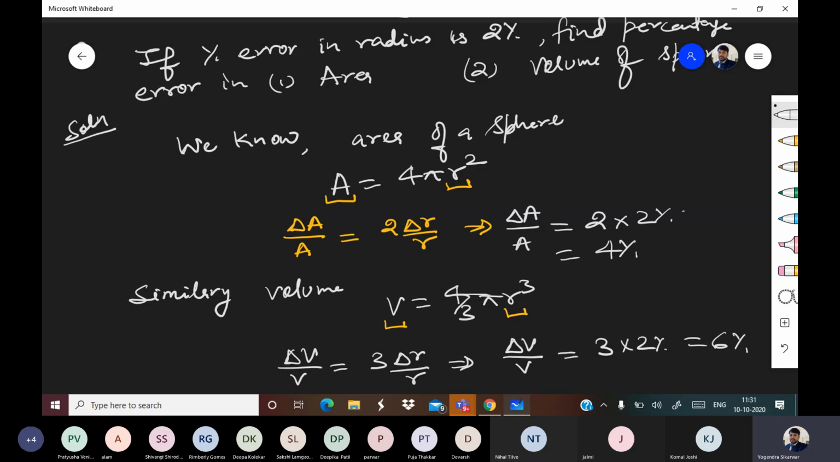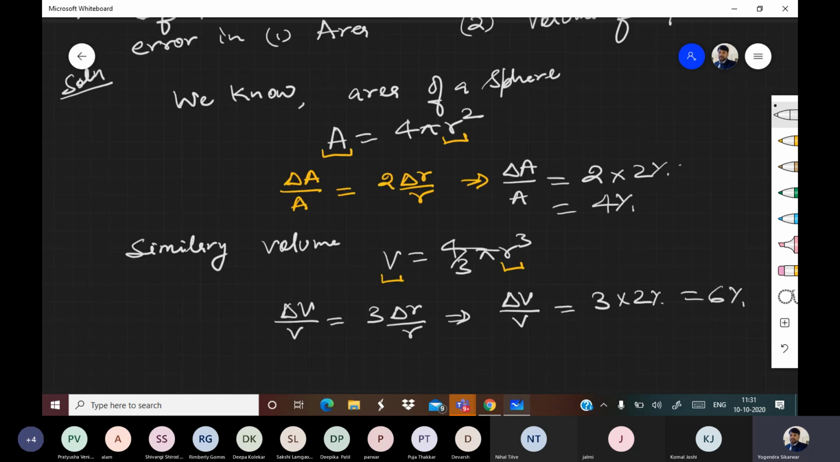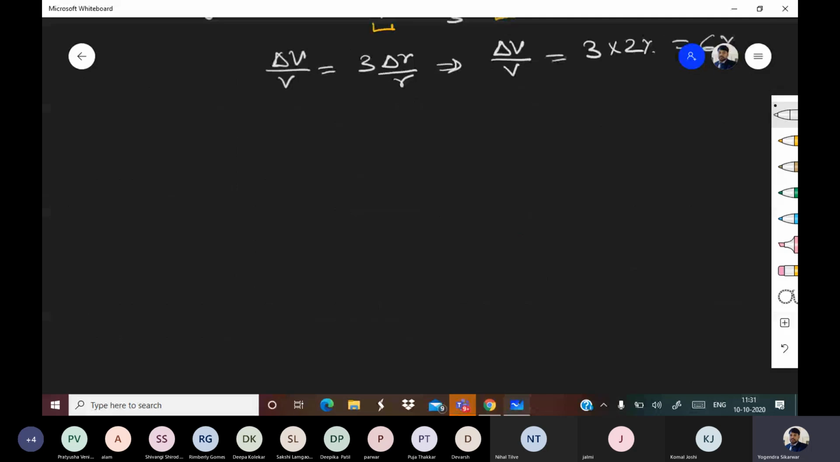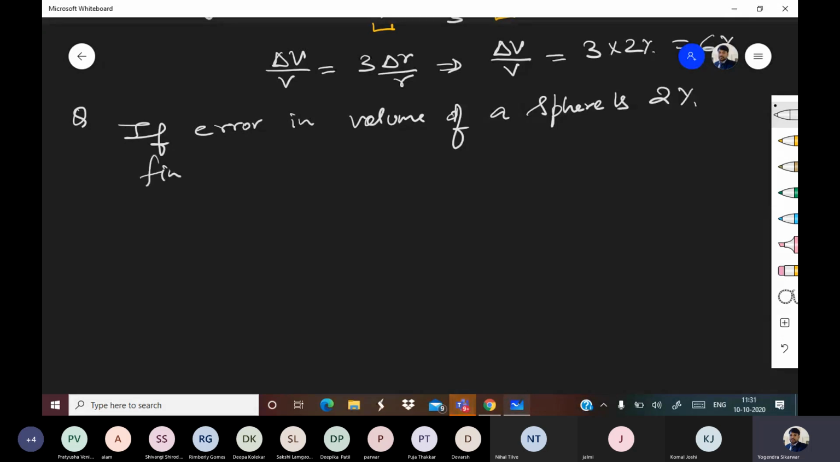Good. Next question. If error in volume of a sphere is 2%, find error in area of sphere. Please find, everyone.